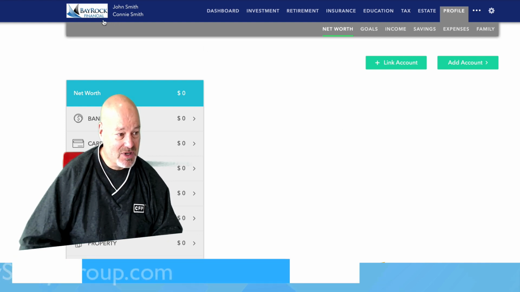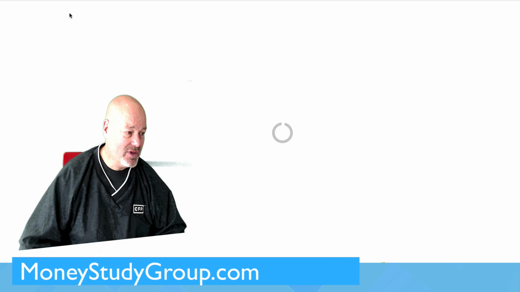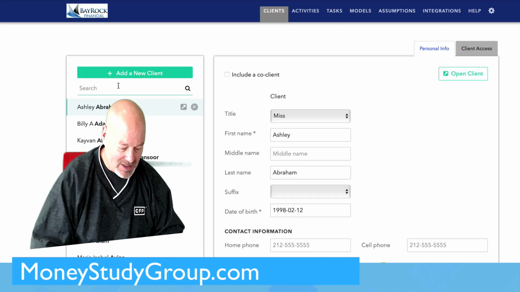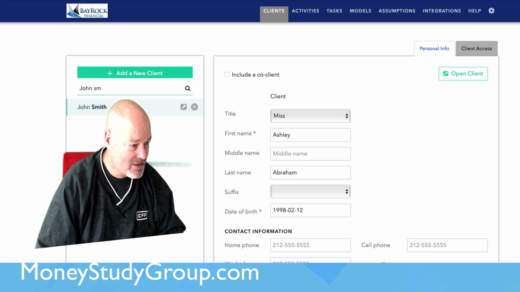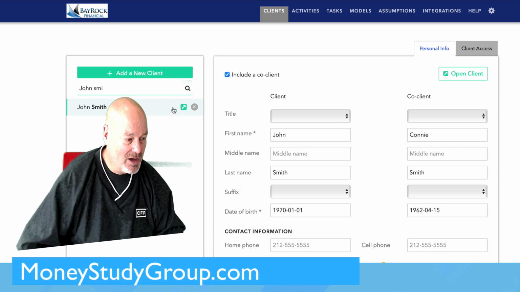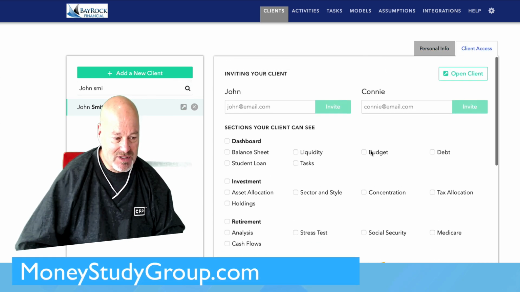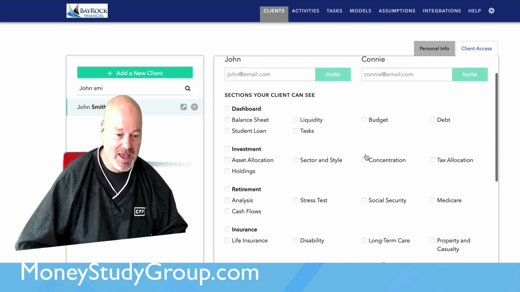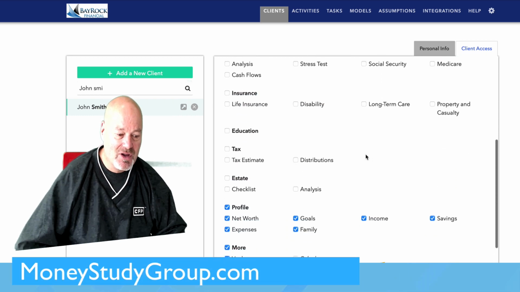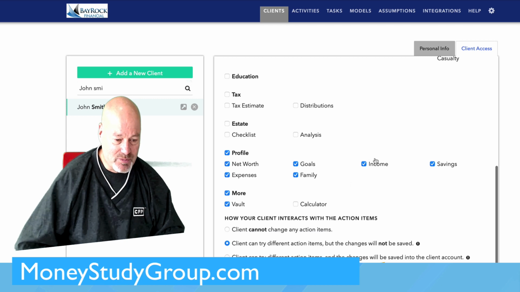So John Smith and Connie Smith, I would then go in and I will say John Smith, and I would open that and I would do client access. Now you see right now John Smith has no access to any other data cards, just the profile.